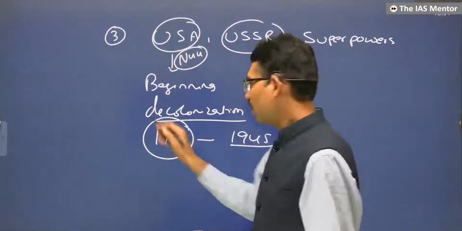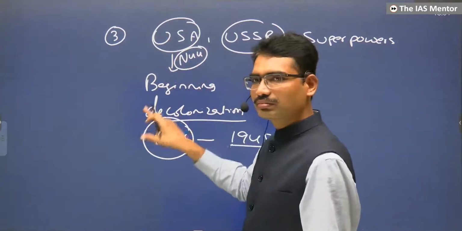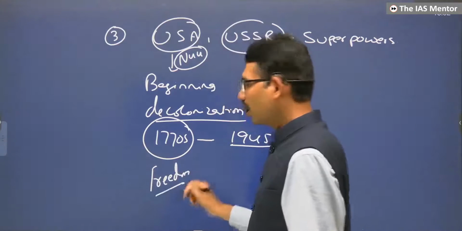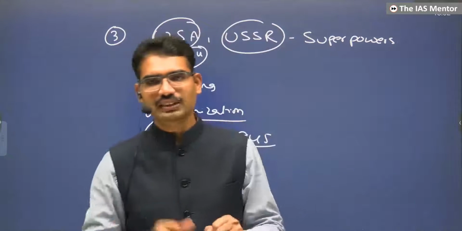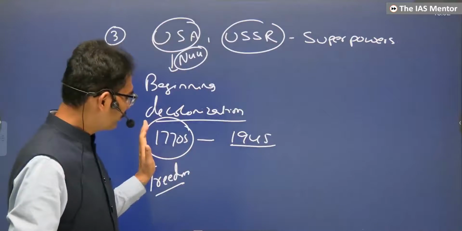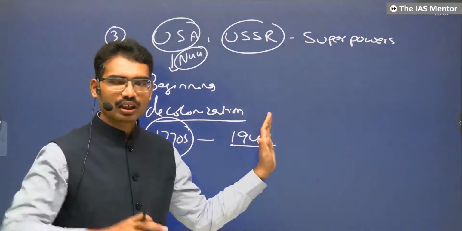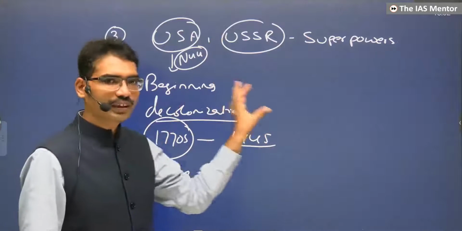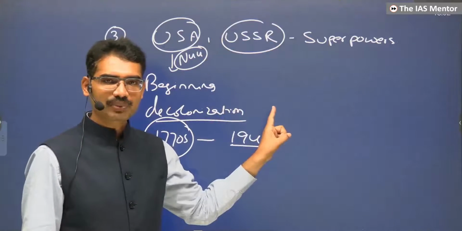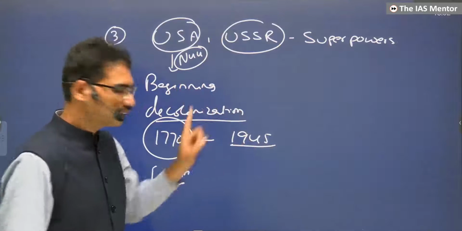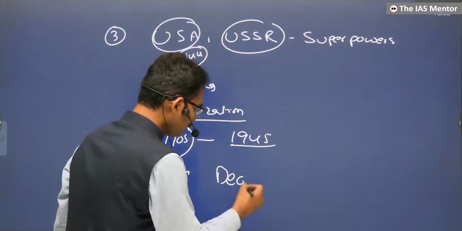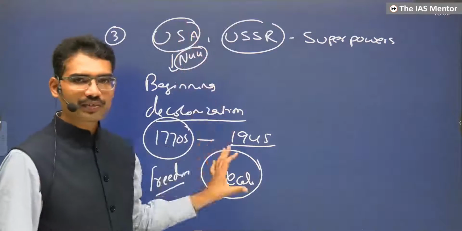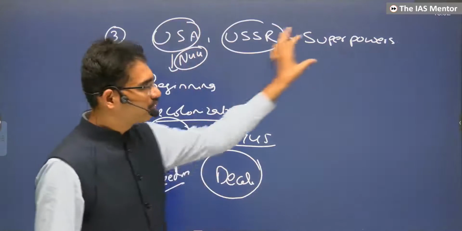They wanted freedom, and they got freedom in the 1770s. In the next 150 years, they became very powerful. After becoming powerful, having themselves been victims of colonial exploitation, they openly started saying other countries also should be decolonized. Moral support came from one of the most powerful countries, one of the superpowers.